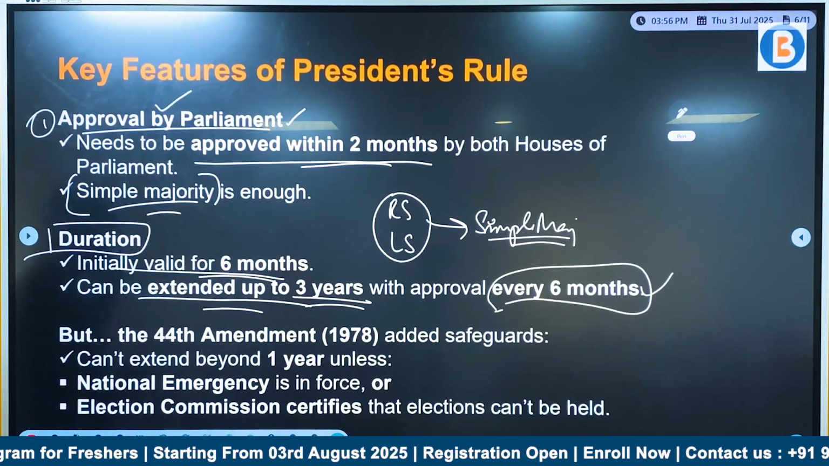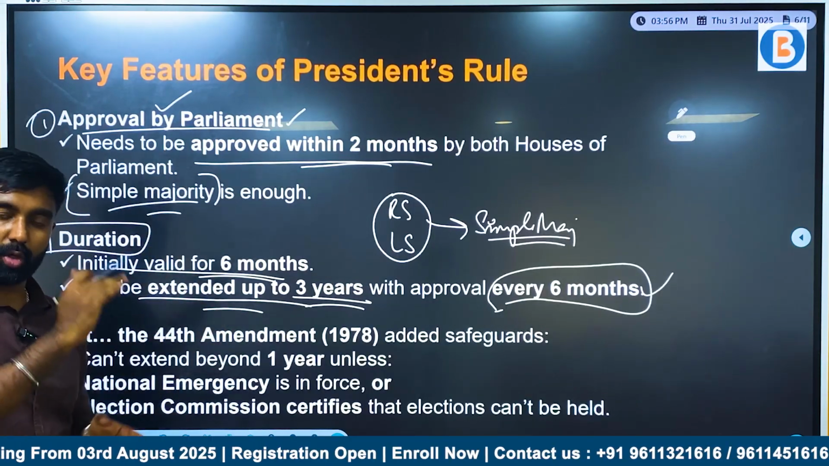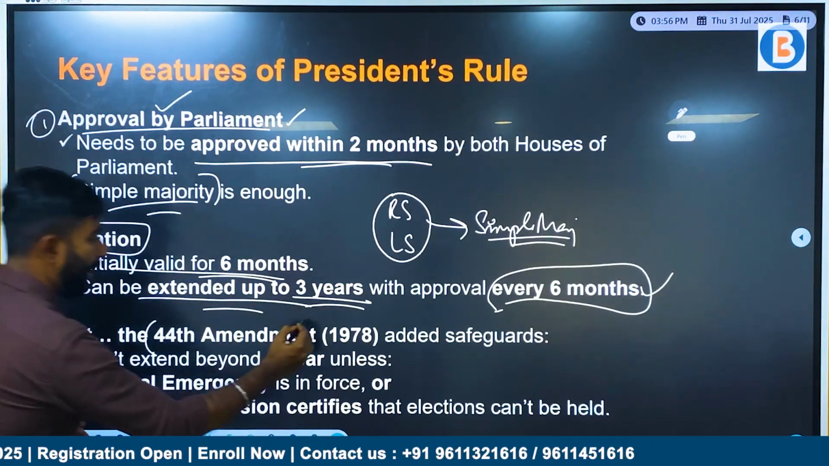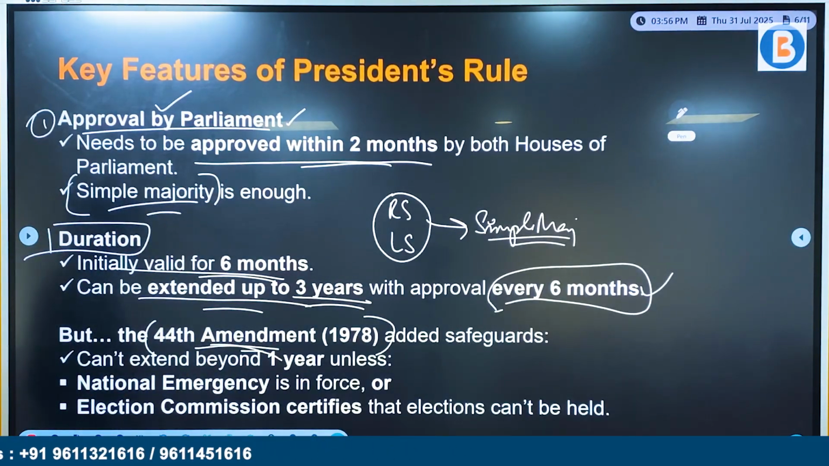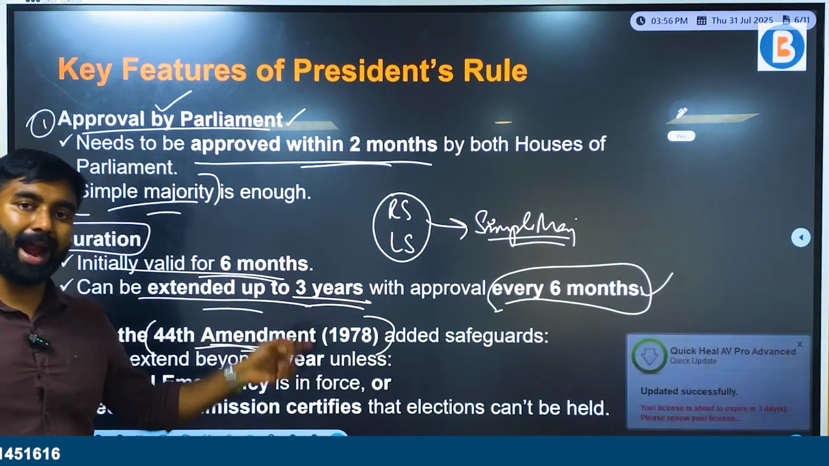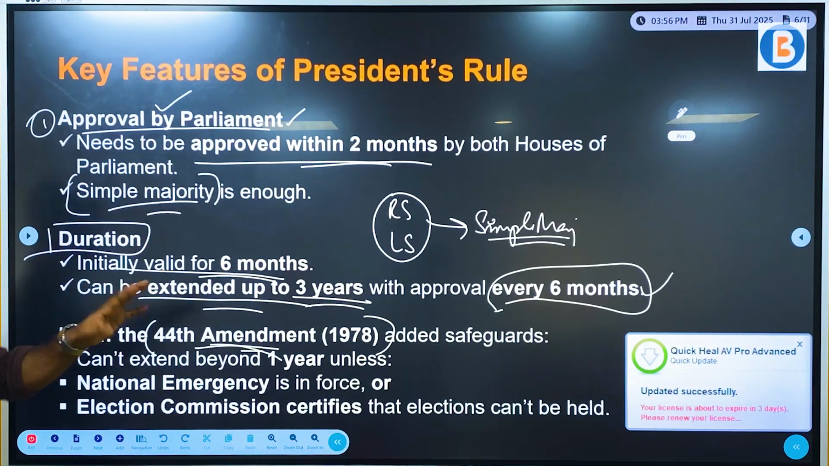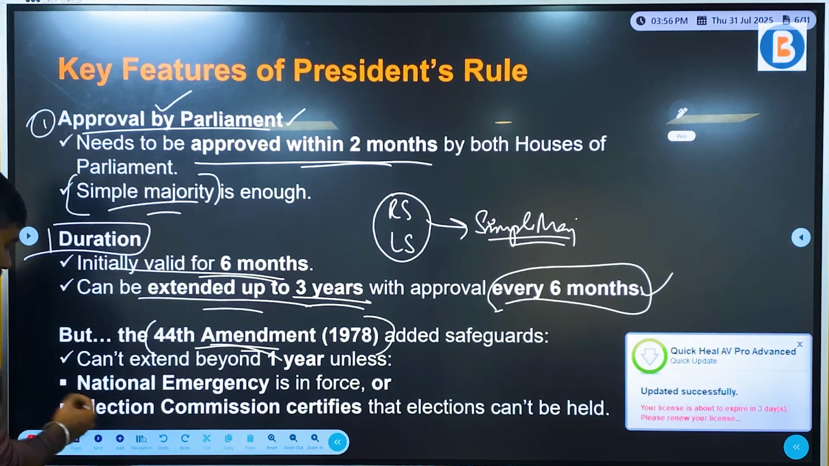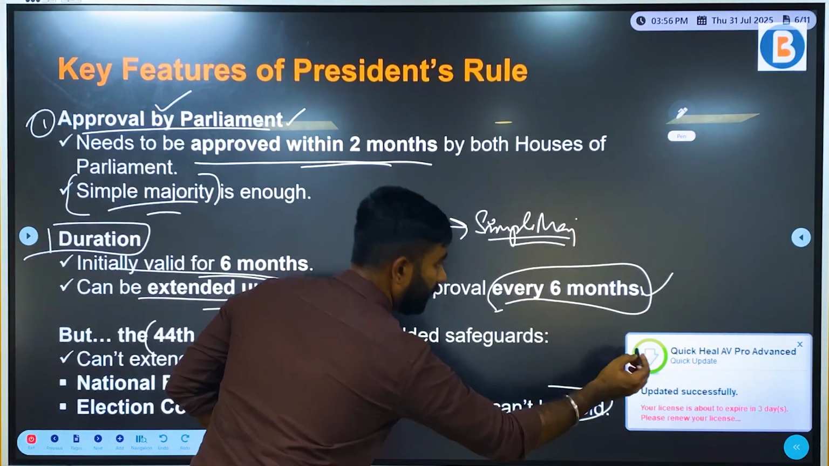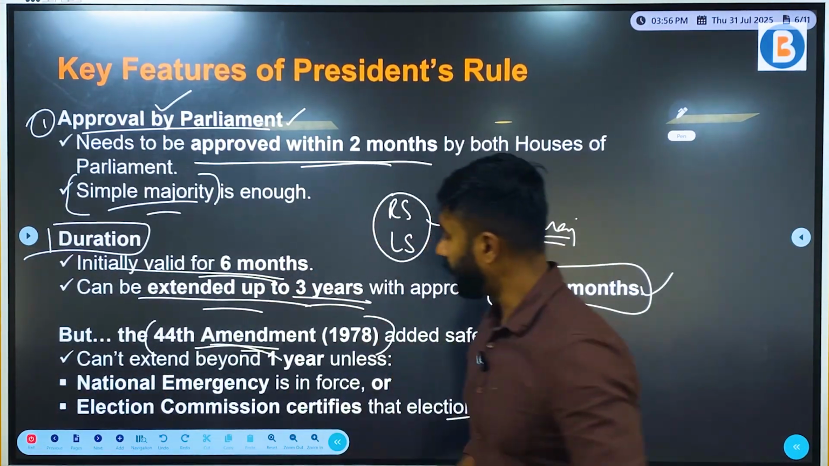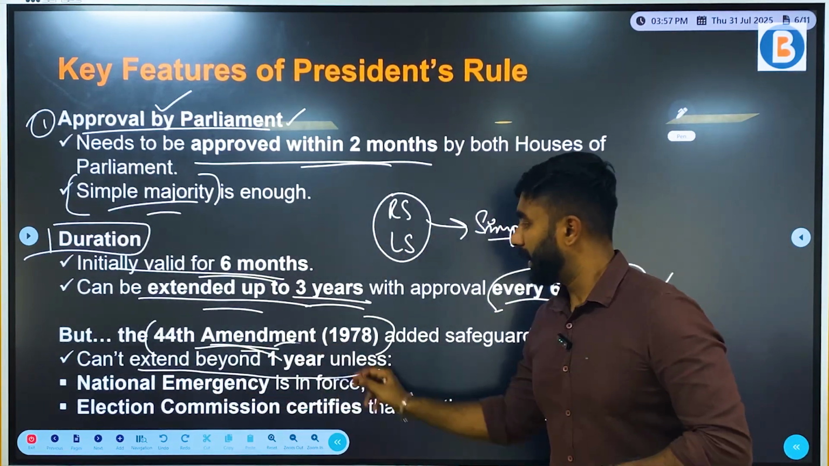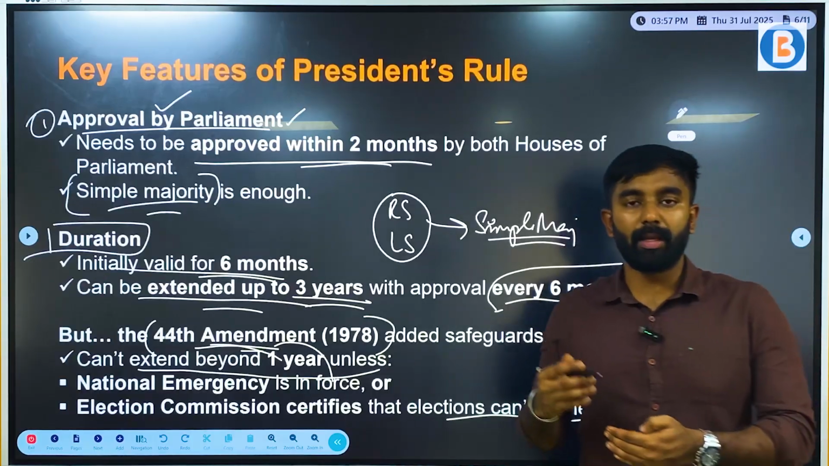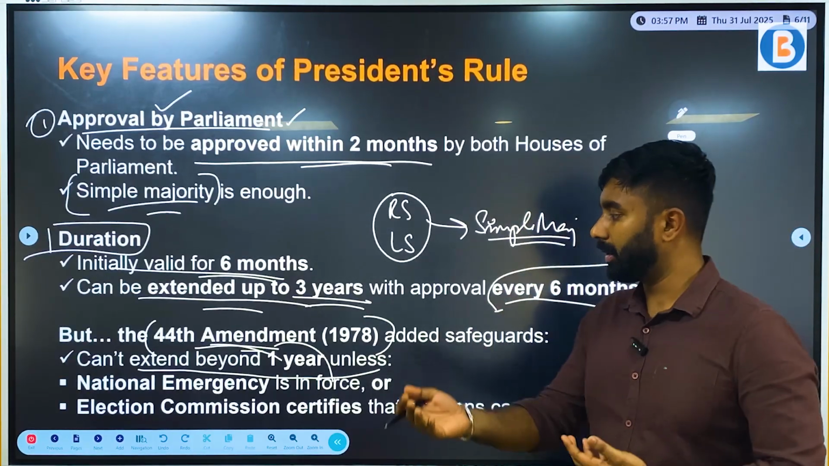So now, of course, understanding this, it is also important the fact of 44th Amendment Act 1978, right? Because this particular amendment added a safeguard feature for this president rule. Let's look what that is. So first is the election commission has to certify that elections can't be held, correct? And most importantly, the extension of the president rule cannot be held or cannot be extended beyond 1 year.